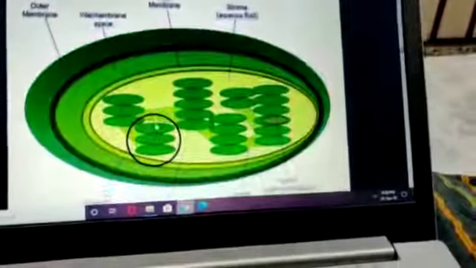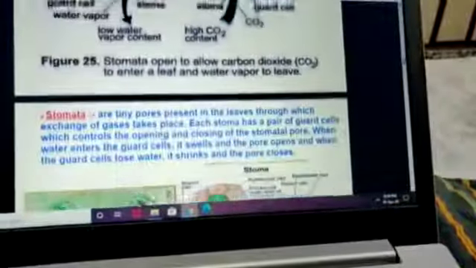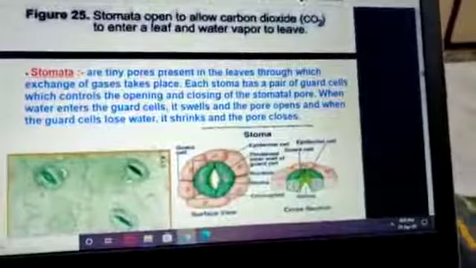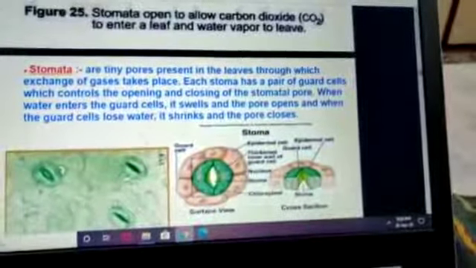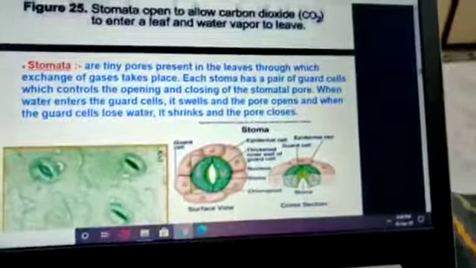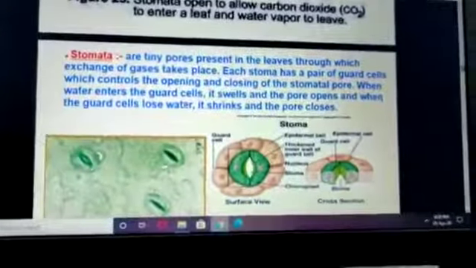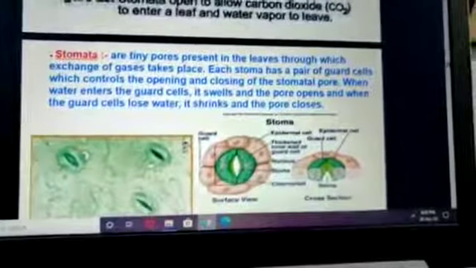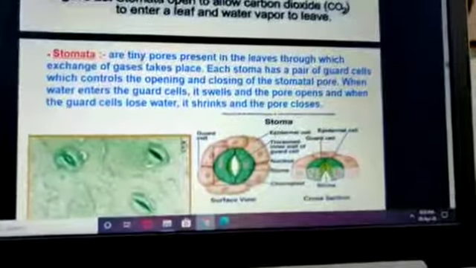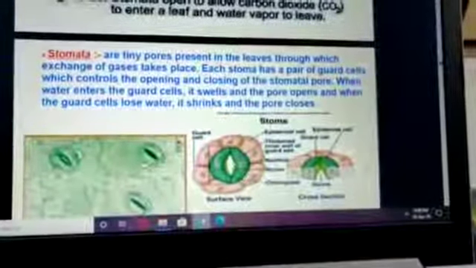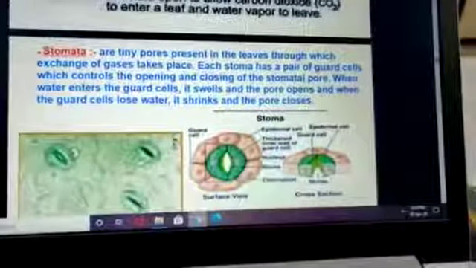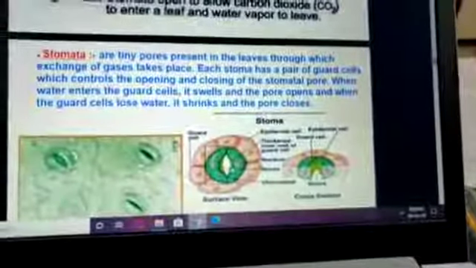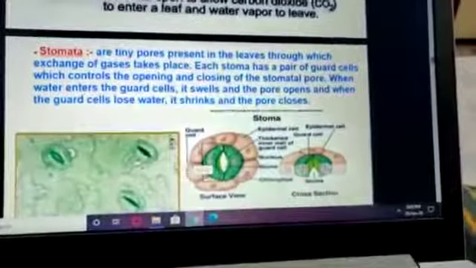Now this is the structure of the chloroplast, leaf and stomata. Now you must study the structure of stomata. What is stomata? Stomata are nothing but minute pores of the leaf. These are the tiny pores present in the leaves. You are able to see. Stomata are tiny pores present in the leaves through which exchange of gases takes place, and each stomata contains a pair of, now you see the structure, a pair of guard cells covered with the epidermal cells.